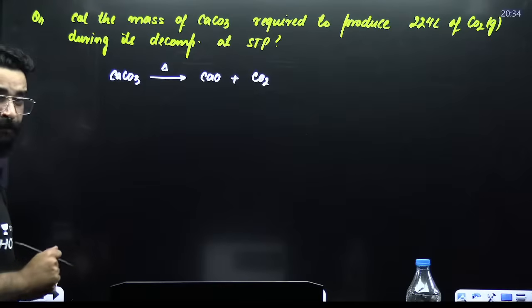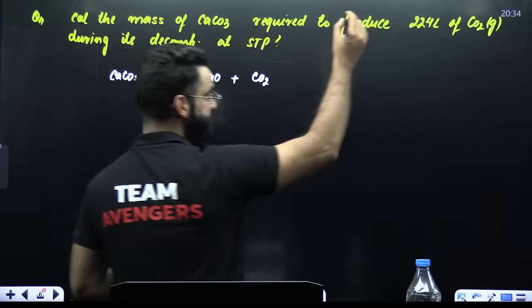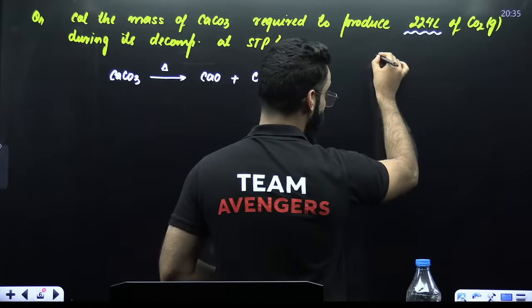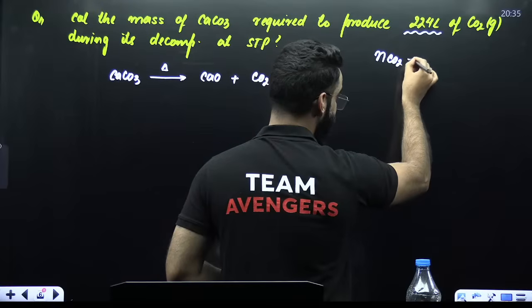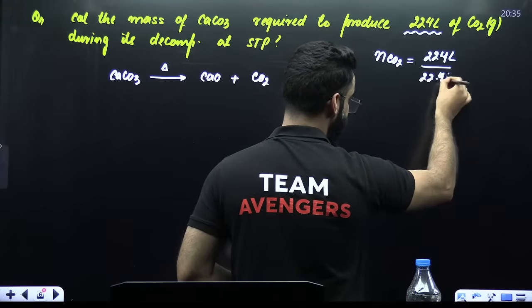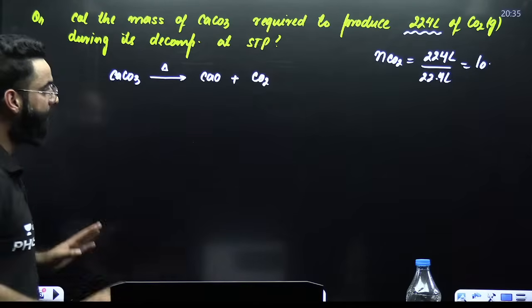Now, what do we have to do? Convert the given quantity into number of moles. Your given quantity is volume, right? So convert volume into moles. Moles of carbon dioxide will be equal to the given volume in liters divided by 22.4 liters. The value comes out to be 10. These are the moles of carbon dioxide.